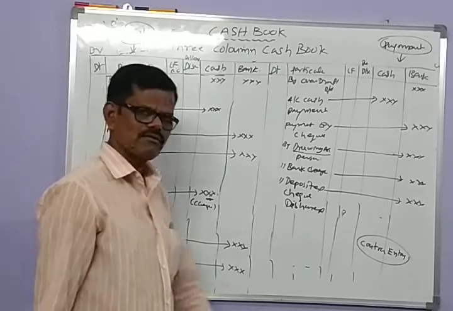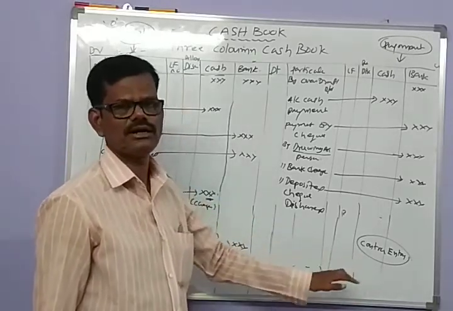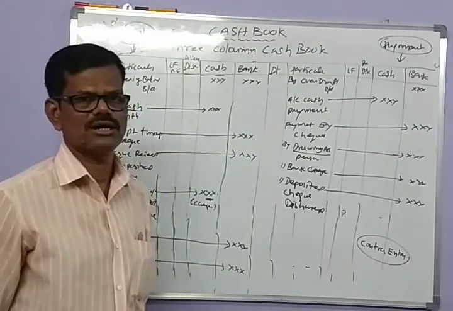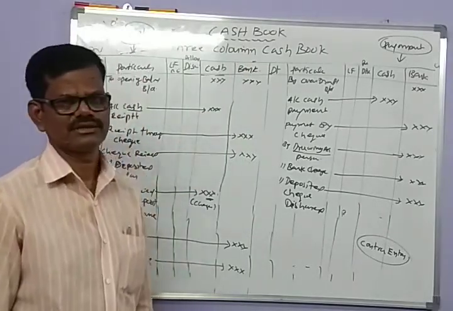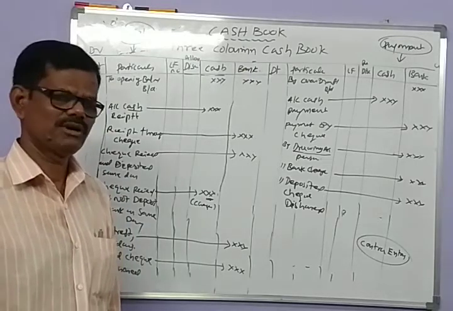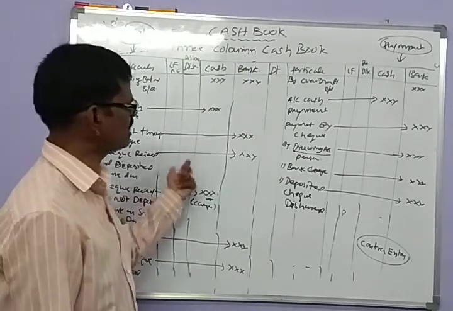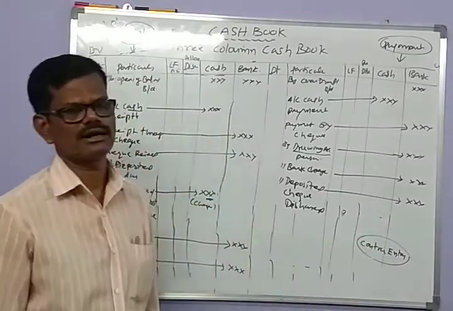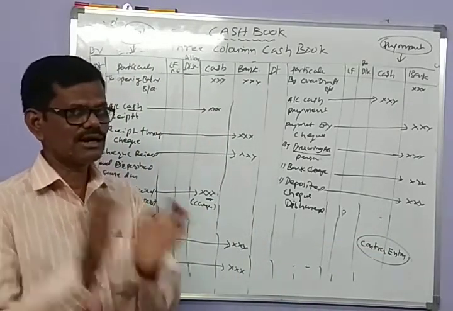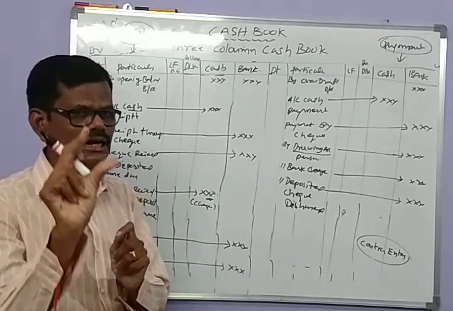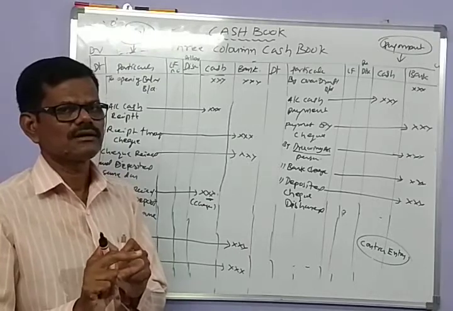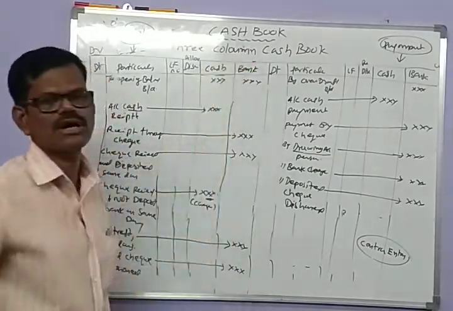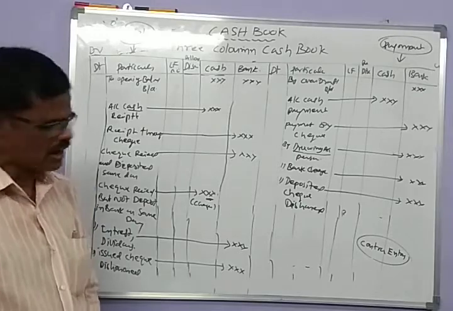A contra entry is where the debit and credit of an entry are entered at the same time on the debit and credit sides of the triple column cash book. If the debit and credit values of an entry are recorded at a time on opposite sides of the triple column cash book, that entry is called a contra entry.